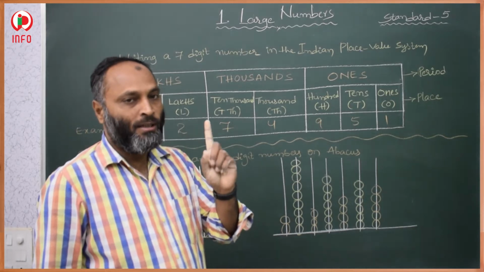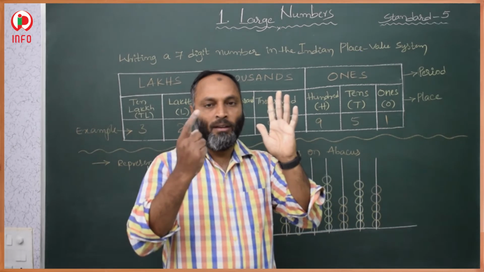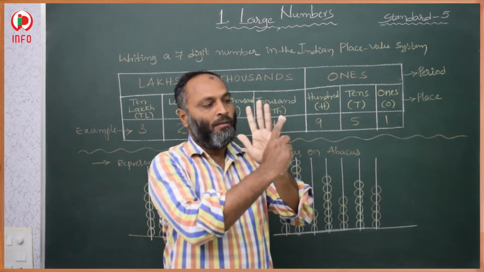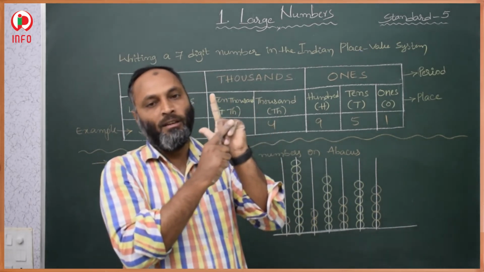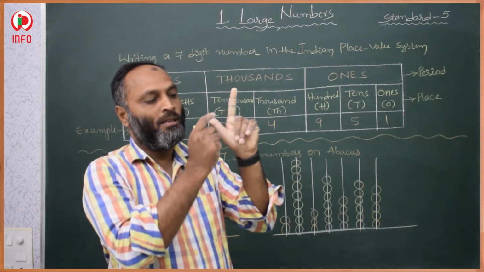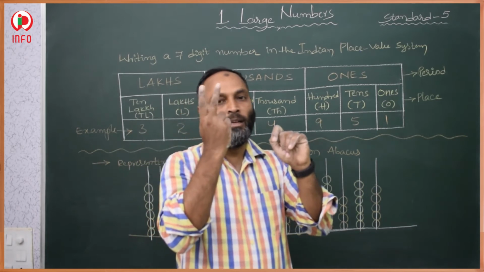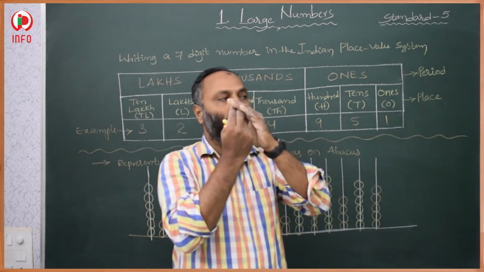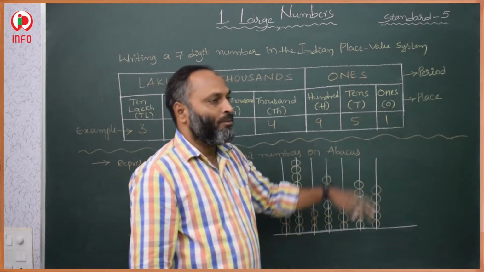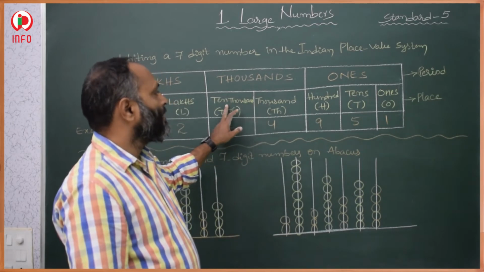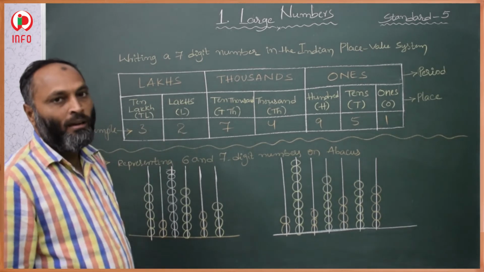First ones place, tens, 100, 1000, 10,000, lakh, 10 lakh. Ones, tens, 100: these three are called the ones period. 1000, 10,000: these two come under the thousands period. Lakh, 10 lakh: these two come under the lakhs period.